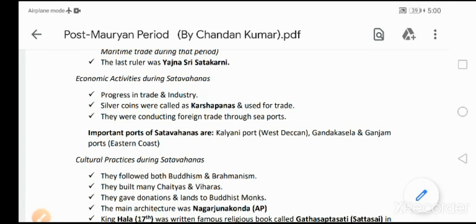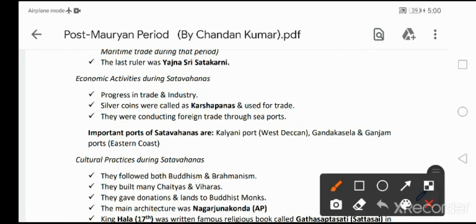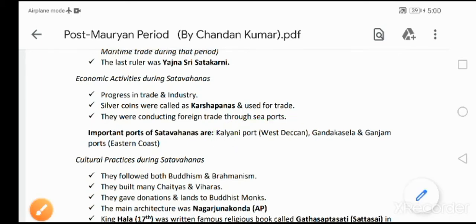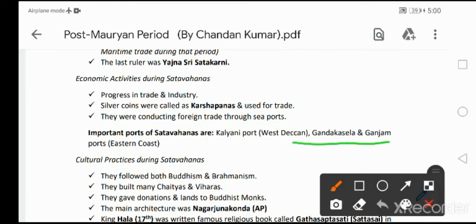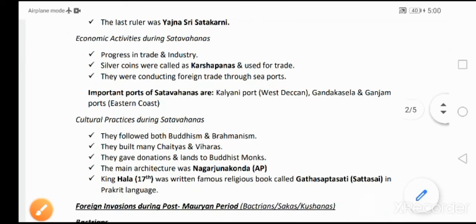They were also conducting foreign trade through seaports. So during that period, three important ports existed. That is Kalyani port in West Deccan region, then Ganda Kasela and Ganjam port on the eastern coast. Very very important. Please remember.